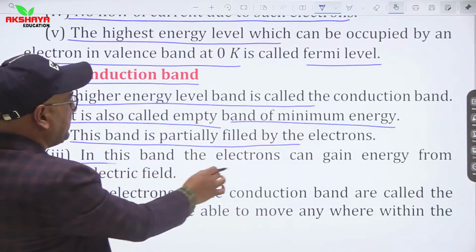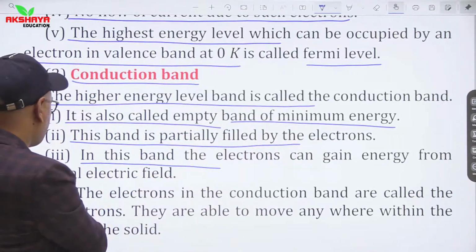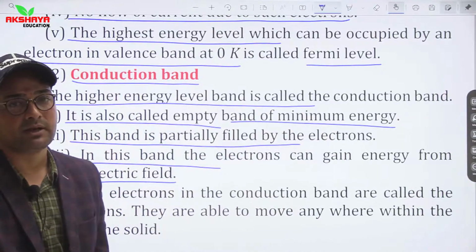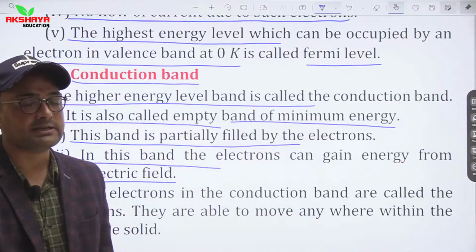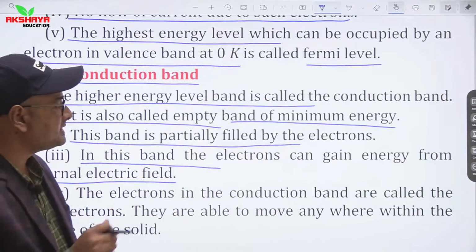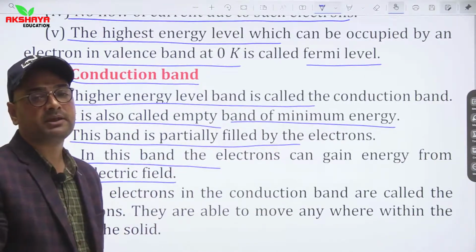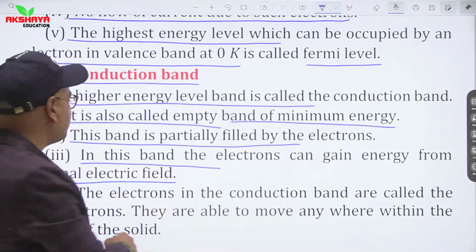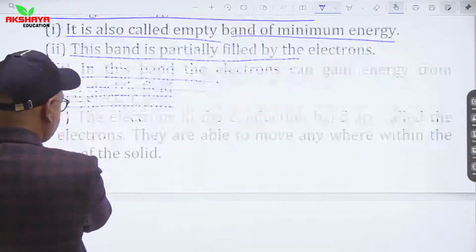In this band, the electrons can gain energy from an external electric field. So we can say that this conduction band is responsible for the conduction property, or for the flow of current. If an external field is applied, then in this band electrons gain energy from that field.